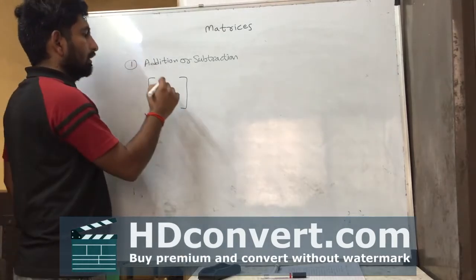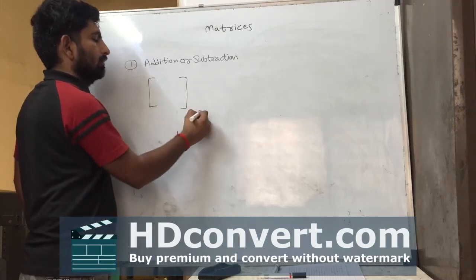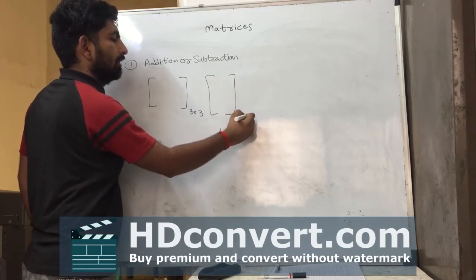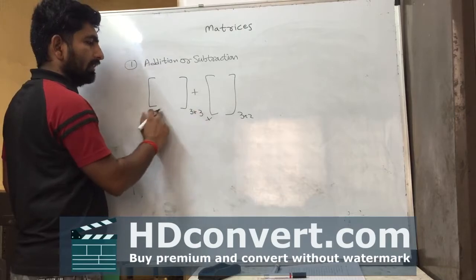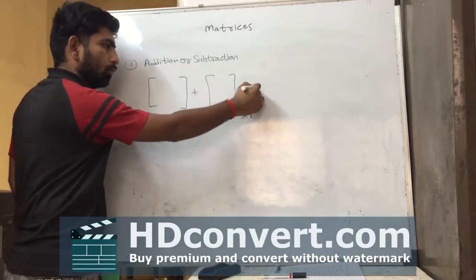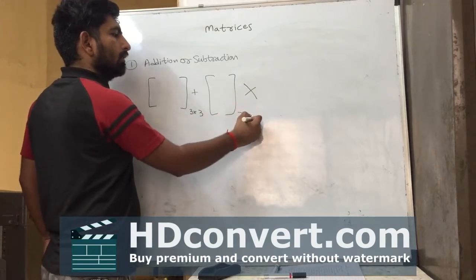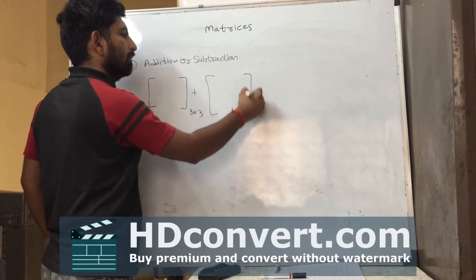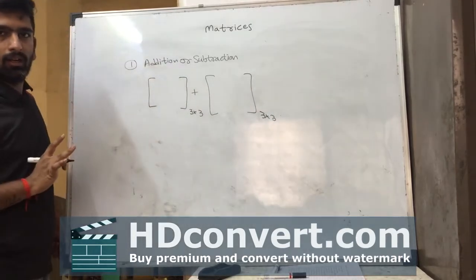The arrangement, if first matrix is 3 by 3, we cannot add in 3 by 3 matrix the 3 by 2 matrix. The addition of 3 by 3 and 3 by 2 is not possible. We can only add similar matrices.